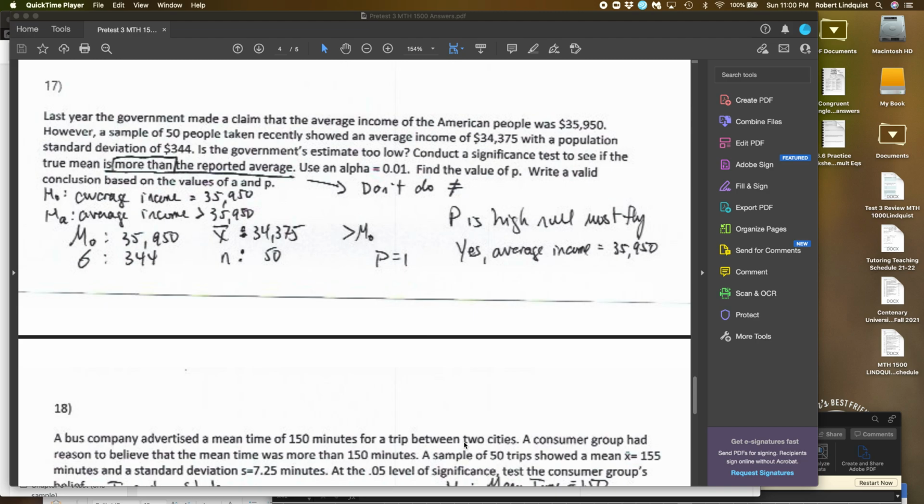The alternative is that it's greater than $35,950. So if you do the null of $35,950, you do the standard deviation of 344, X bar is 34,375, because that was the average they came up with. 50 were sampled, so that's N. And we're going to do the greater than. We crunch those numbers through, we come up with P equals 1. When the P is high, the null must fly. So yes, the average income is $35,950. That is correct.